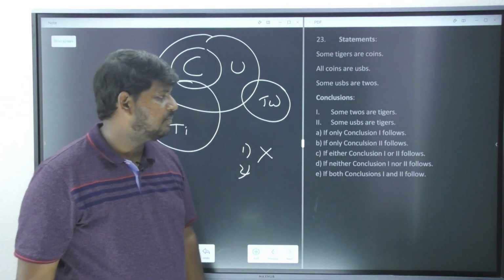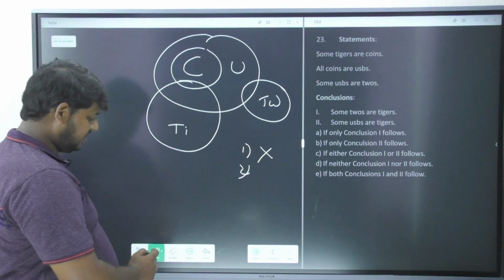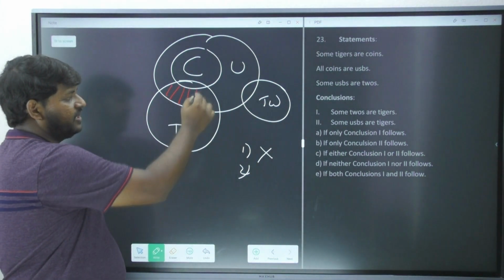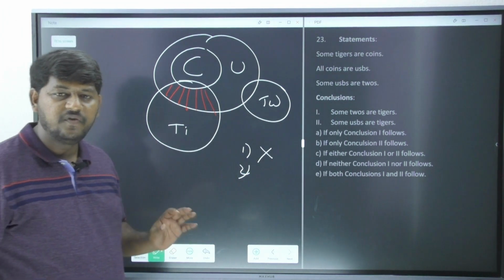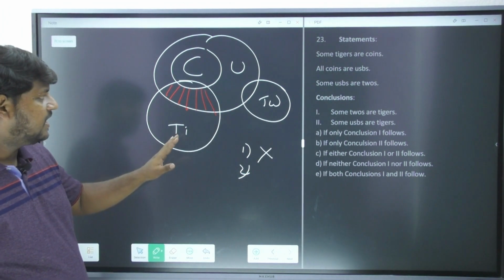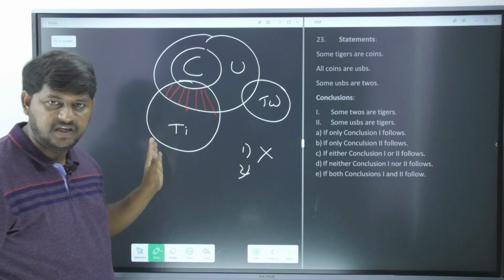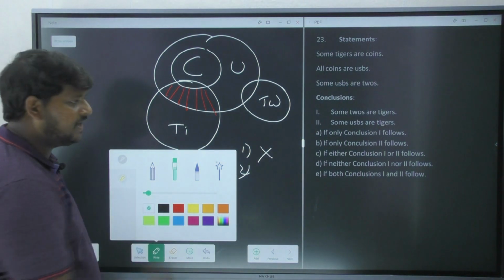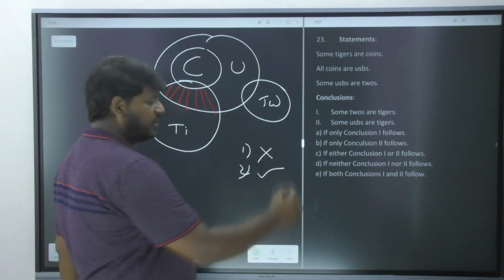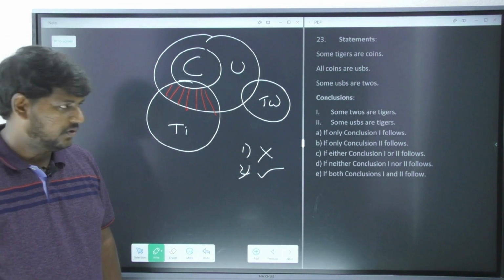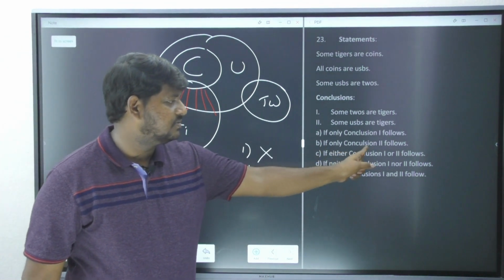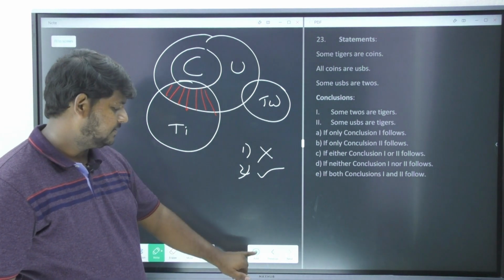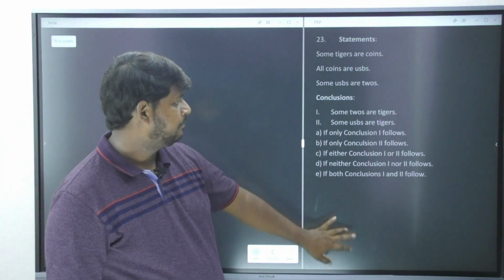Now let's see. Some USBs are tigers. Now please observe here. Some USBs or tigers are having intersection over here. As I told you very clearly, when this tiger goes and intersects with C, it has to go through U. That is why my answer is definitely correct. So conclusion 2 is going to be followed. So the answer is only conclusion 2 follows, option number B. I hope I am clear. Right. Next one.